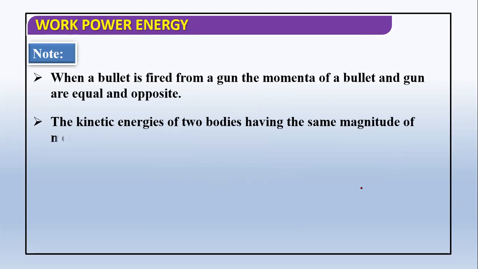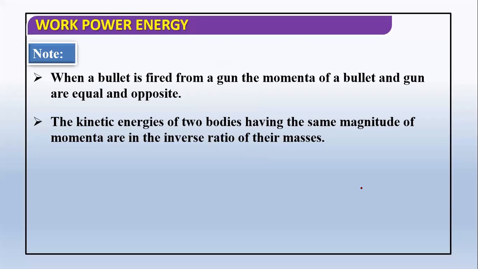Some points to note here: when a bullet is fired from a gun, the momenta of the bullet and the gun are equal and opposite, from conservation of momentum. The kinetic energies of two bodies having the same magnitude of momenta are in inverse ratio of their masses. How do we know this? We had written p square by 2m.